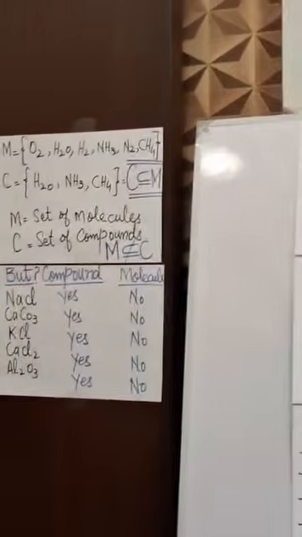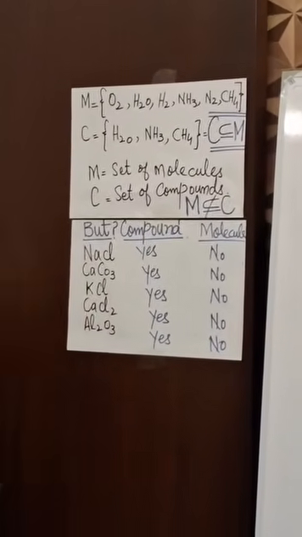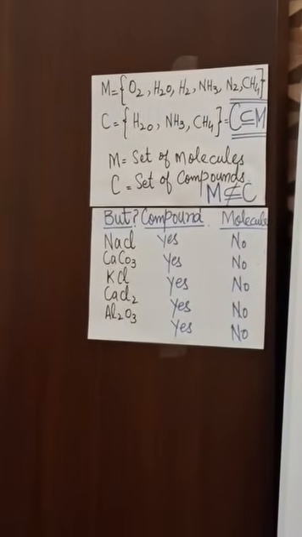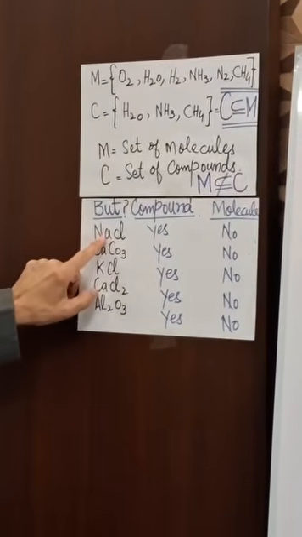This is what your statement says. But I will see whether I agree with it, or I take some exception to your statement. Now, look here, dear student, sodium chloride is a compound.